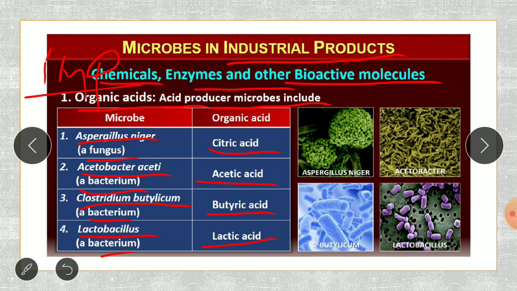Aspergillus niger produces citric acid, Acetobacter aceti produces acetic acid, Clostridium butylicum produces butyric acid, and lactobacilli produce lactic acid. Sometimes it is even asked for 1 mark: name the microorganism which produces citric acid. Your answer has to be Aspergillus niger. Name the organism which produces lactic acid: lactobacilli. These types of questions can be asked.